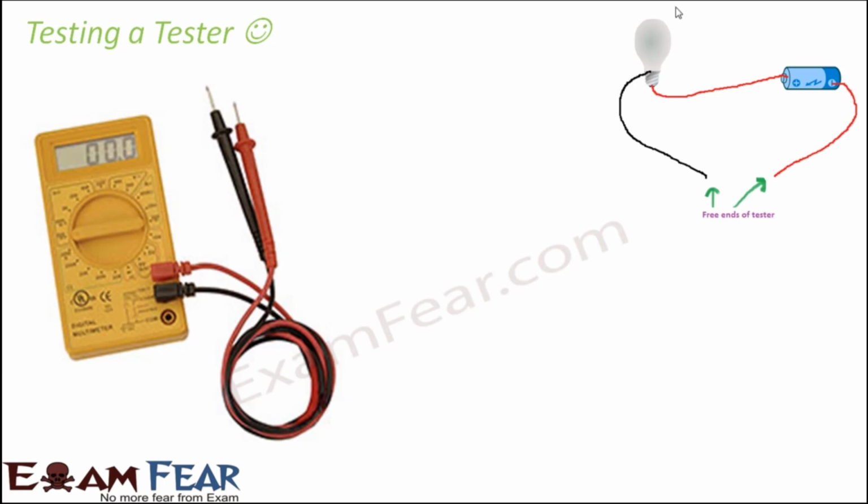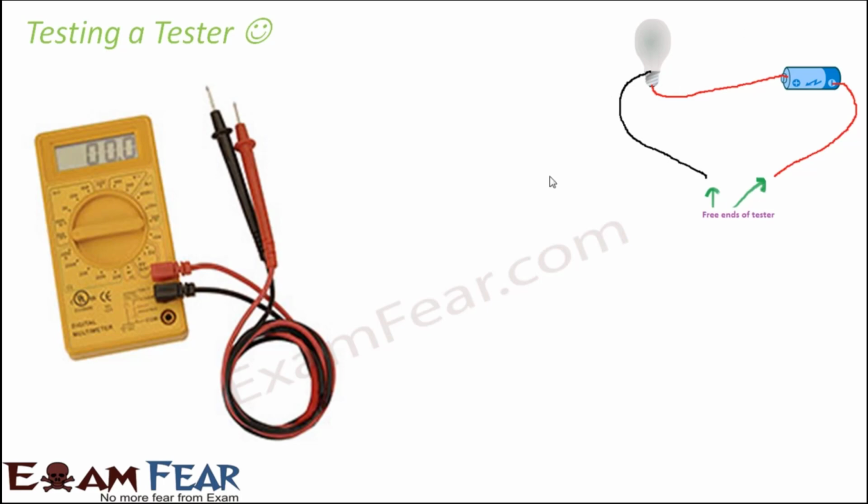This is our tester circuit, where we have a bulb and a battery. We connect the bulb and the battery, and then we leave these two ends free. So how do we connect these two ends? These two ends we connect with that unknown substance. If that unknown substance is a good conductor, then the bulb will glow. If that unknown substance is a poor conductor, the bulb will not glow. So that's the logic which we followed, right?